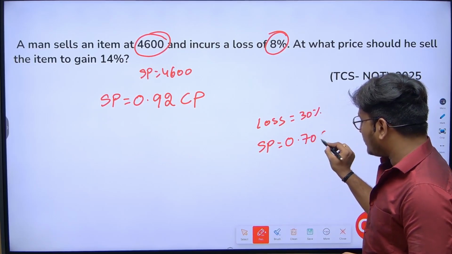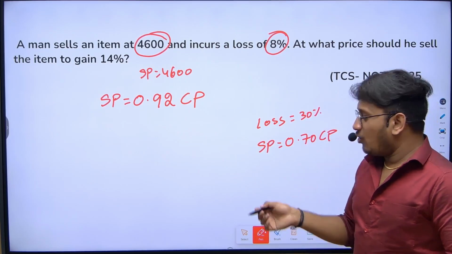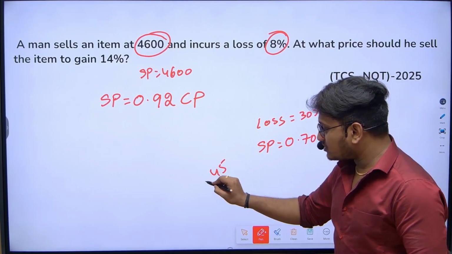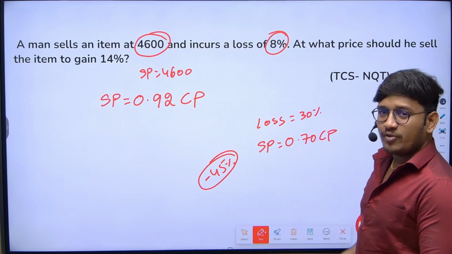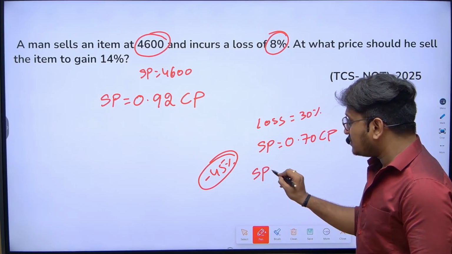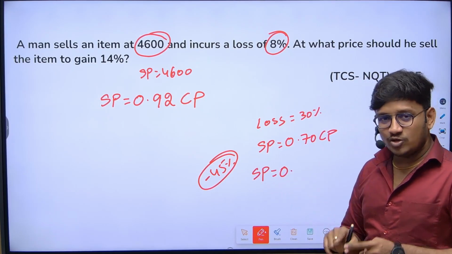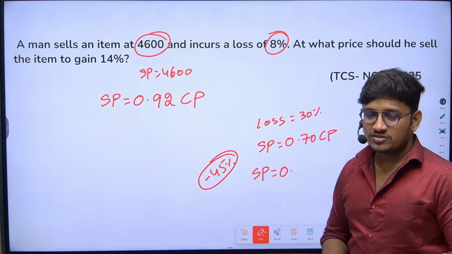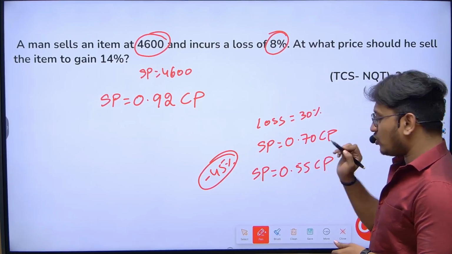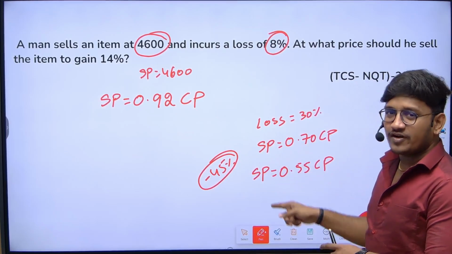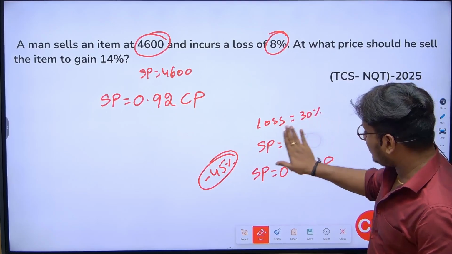So 0.7 times cost price. What if I have 45% loss? Selling price is equal to 0 point, and 100 minus 45 is 55. So 0.55 times cost price. That's it. This is how we frame the relation between selling price and cost price.